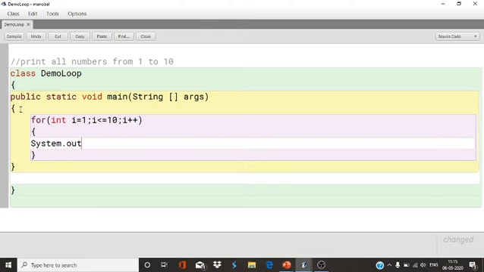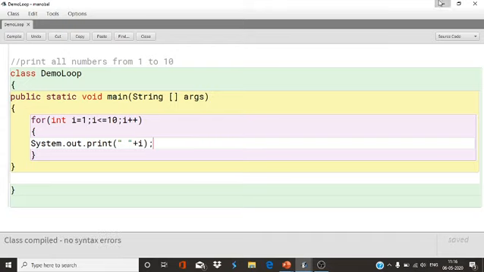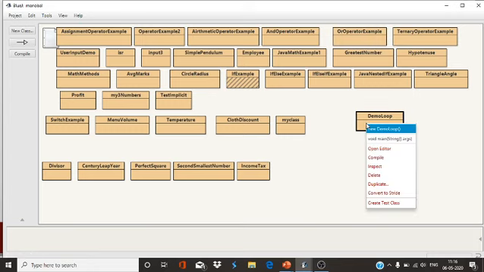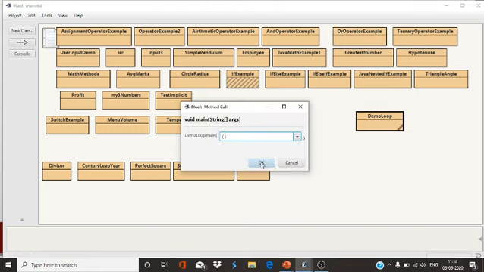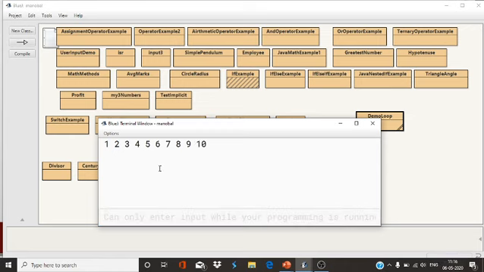System.out.println, println prints in the same line, plus i. The output of this program is 1, 2, 3, 4, 5, 6, 7, 8, 9, 10.